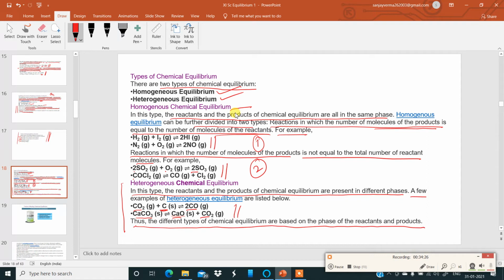Okay, so we have understood a very brief, very simple idea about types of chemical equilibrium. Just remember over here, homogeneous and heterogeneous. Homogeneous, there are two types: type 1, in which the number of molecules of the reactants and the products are same, and type 2, in which the number of molecules of the products and the reactants are not same. Under heterogeneous, we see over here the phase of the reactants and the products are not same, but they are in equilibrium.